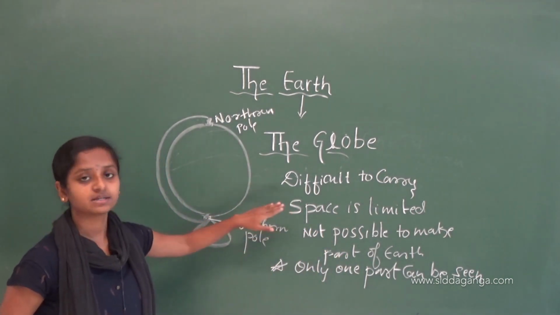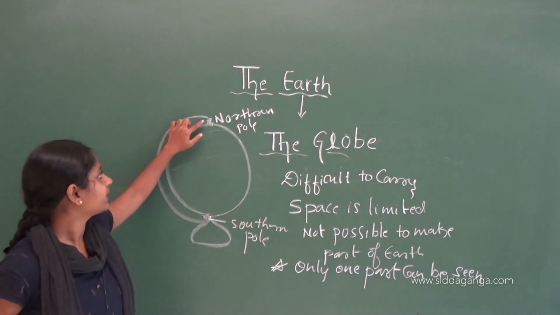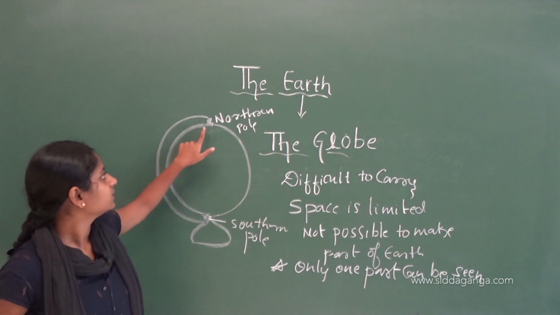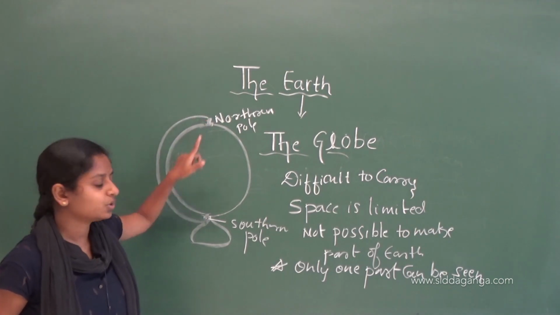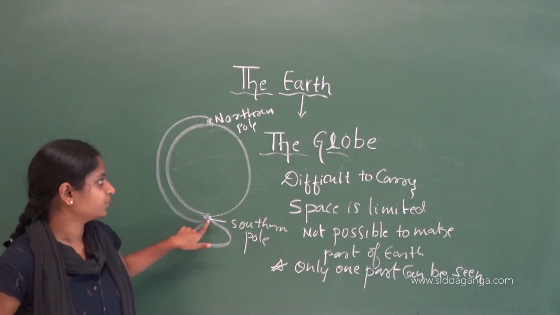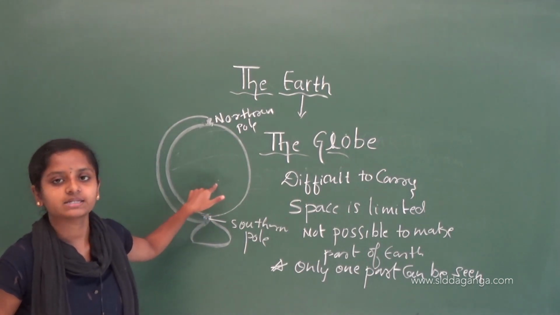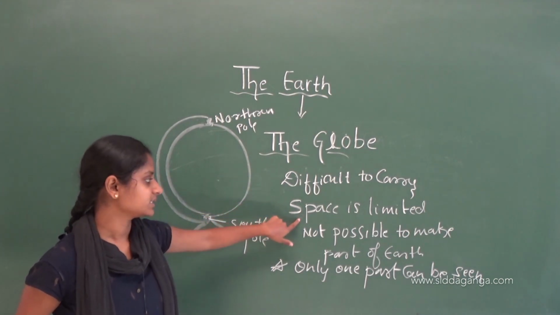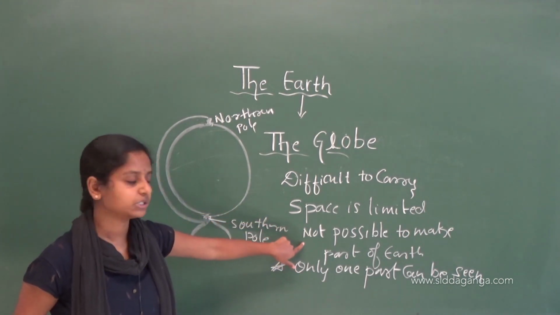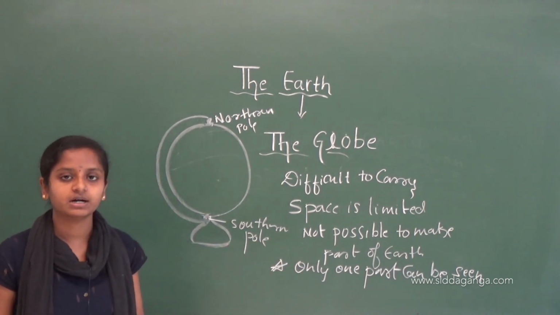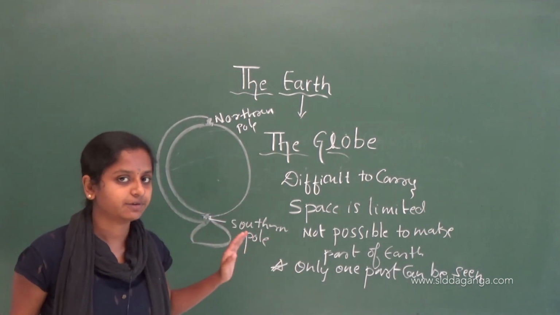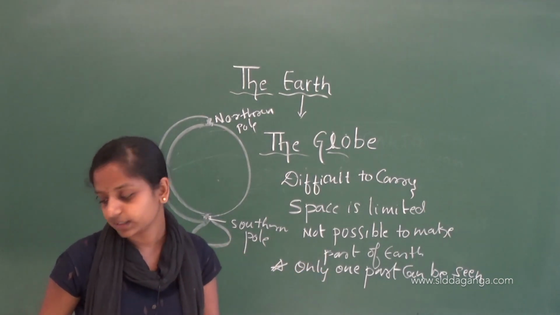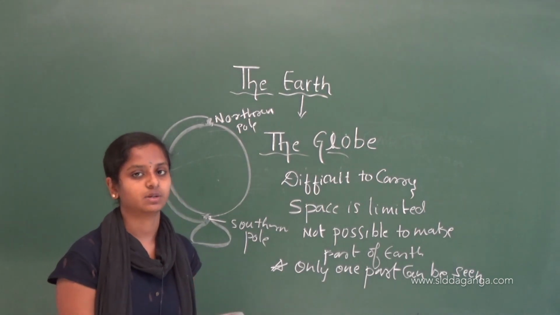Then it has two end points, called poles. The north side pole is the northern pole, the south side pole is the southern pole. And this globe has some limitations: it is difficult to carry, space is limited, not possible to make part of earth, we cannot make a half part of earth, and only one part can be seen at a time. So, this was about the globe.